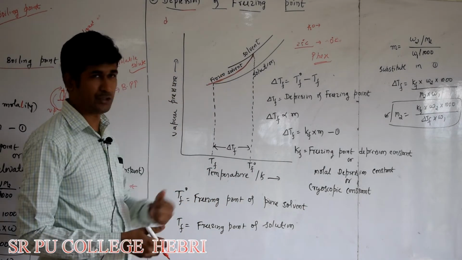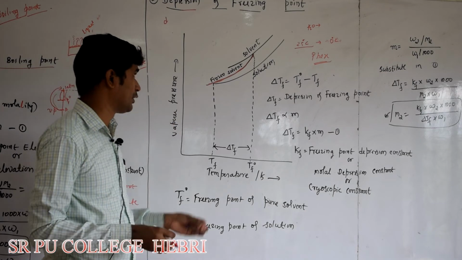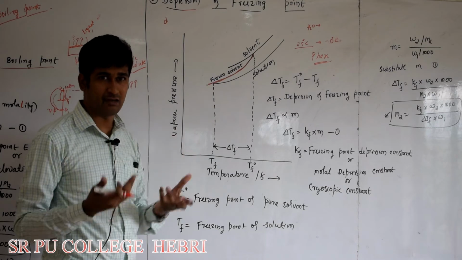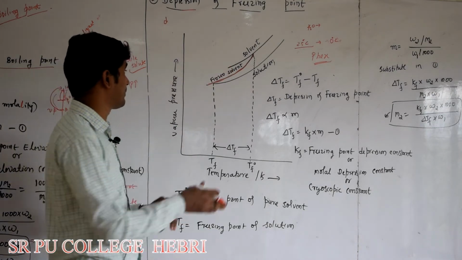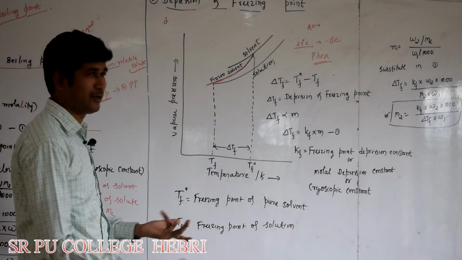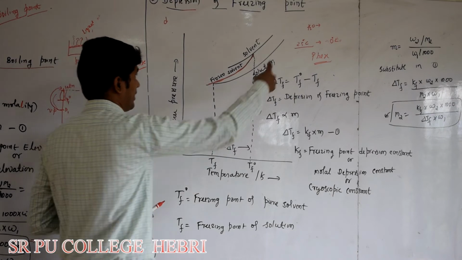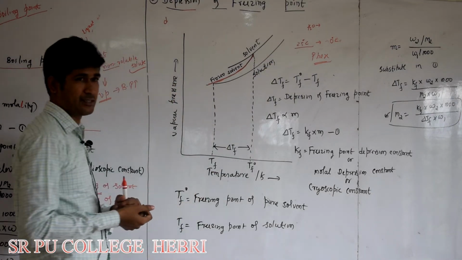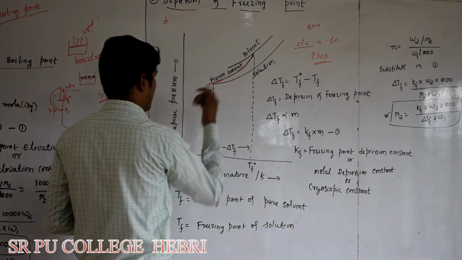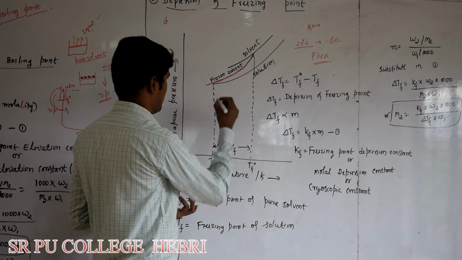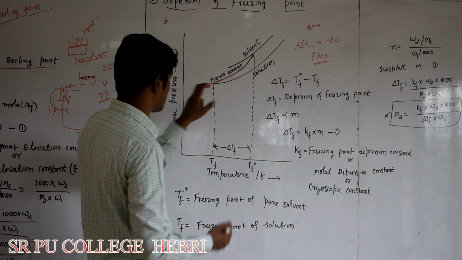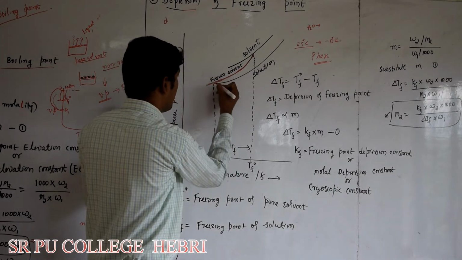Next, you take a solution of a certain non-volatile solute. You know, for a solution, vapor pressure is less than the solvent. So its curve comes below this one. Now again you decrease the temperature. As you decrease the temperature, vapor pressure also decreases, and at one particular temperature, the vapor pressure of the solution becomes equal to the vapor pressure of the frozen solvent.